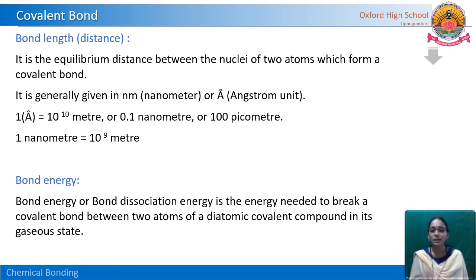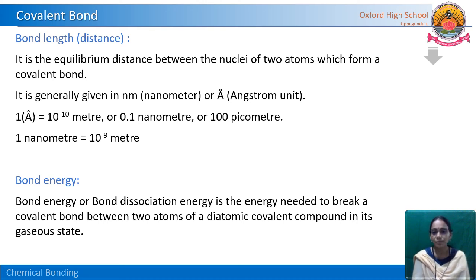That means in that compound, how many atoms should be there? Two atoms. And in which state? In the gaseous state. Like methane, we have seen that. For breaking the bond between carbon and hydrogen, the energy required is called bond energy.